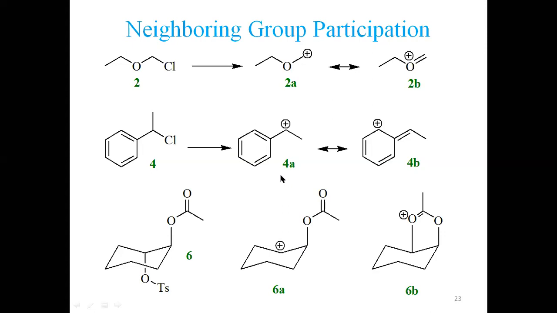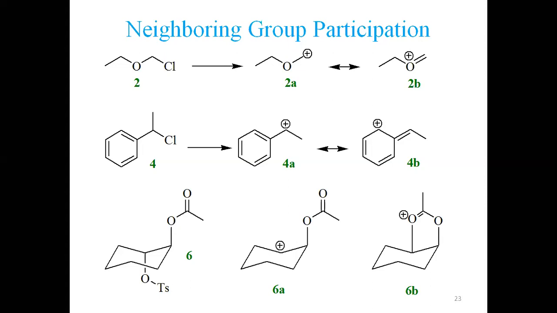This group, which is the phenyl ring, is very close to this positive charge, stabilizing this. So this is a neighboring group. This oxygen is also a neighboring group. Now you see this is also a neighboring group present. So this is called neighboring group participation, or this is also termed as anchimeric assistance.